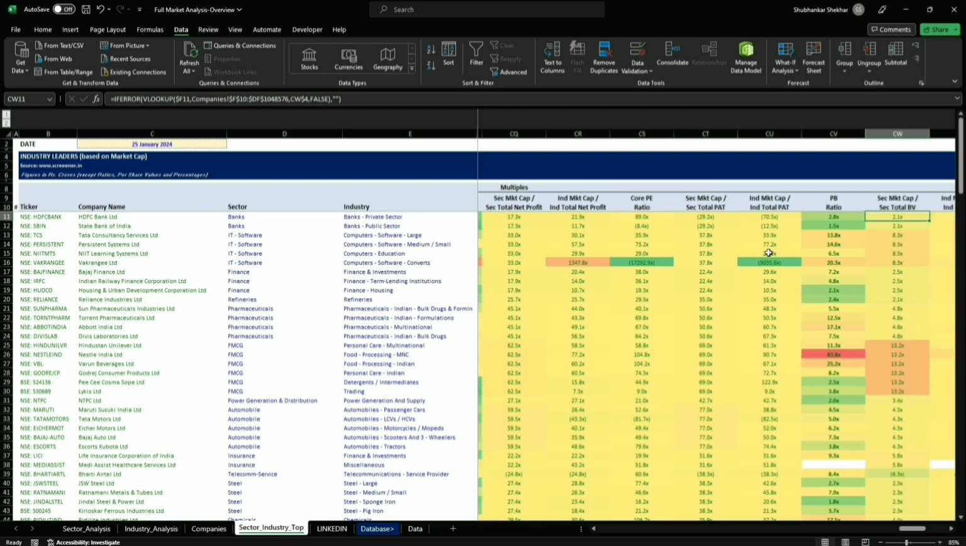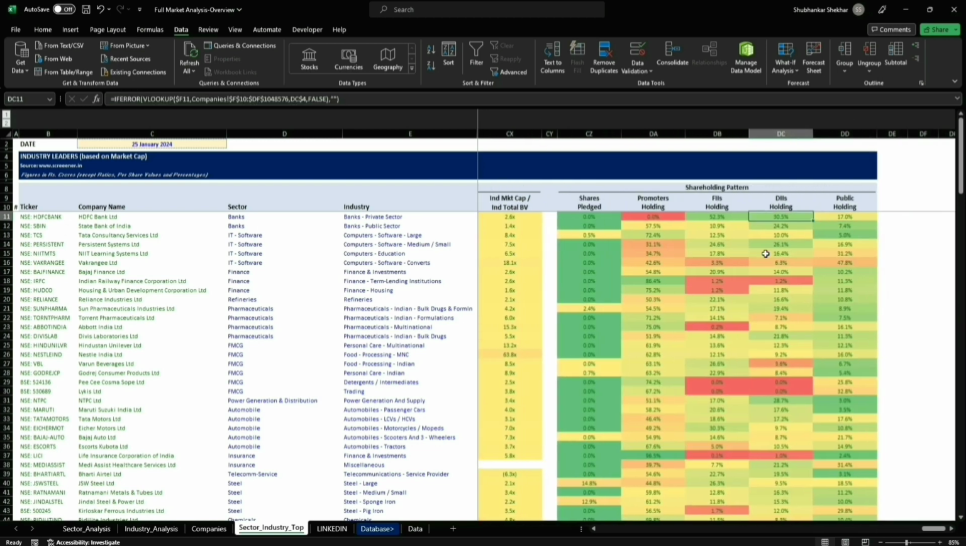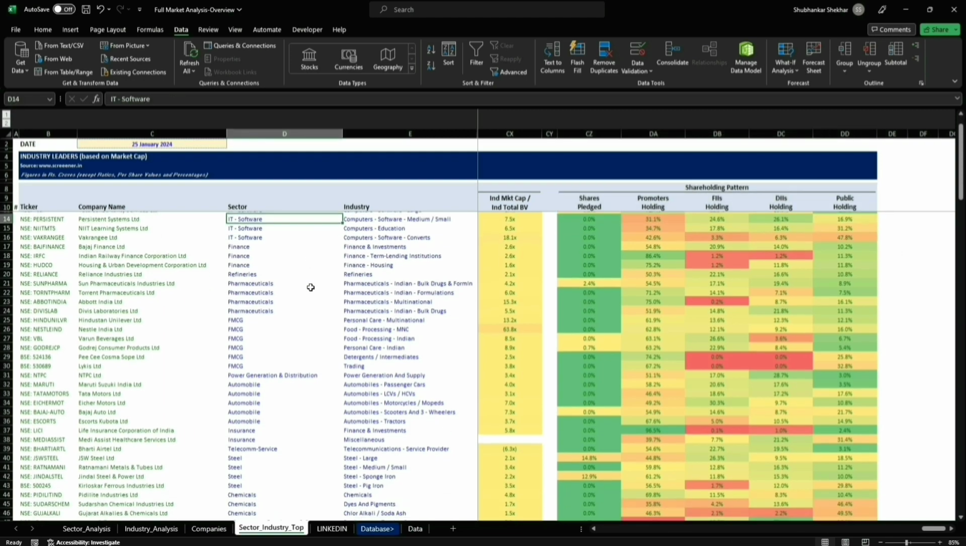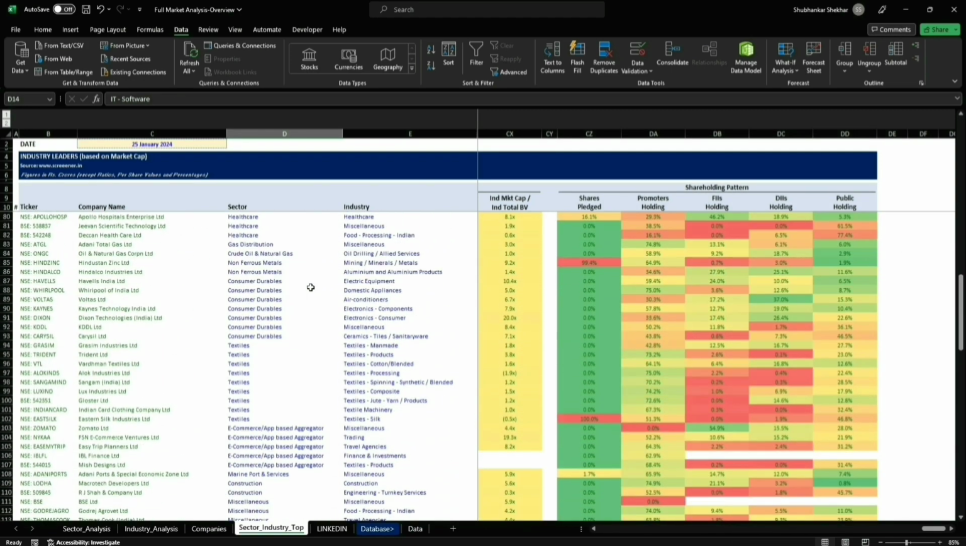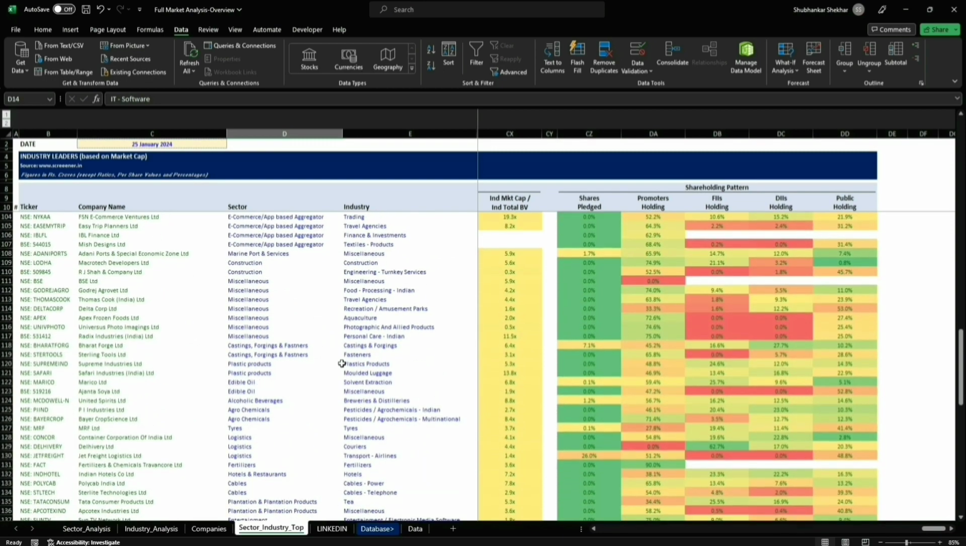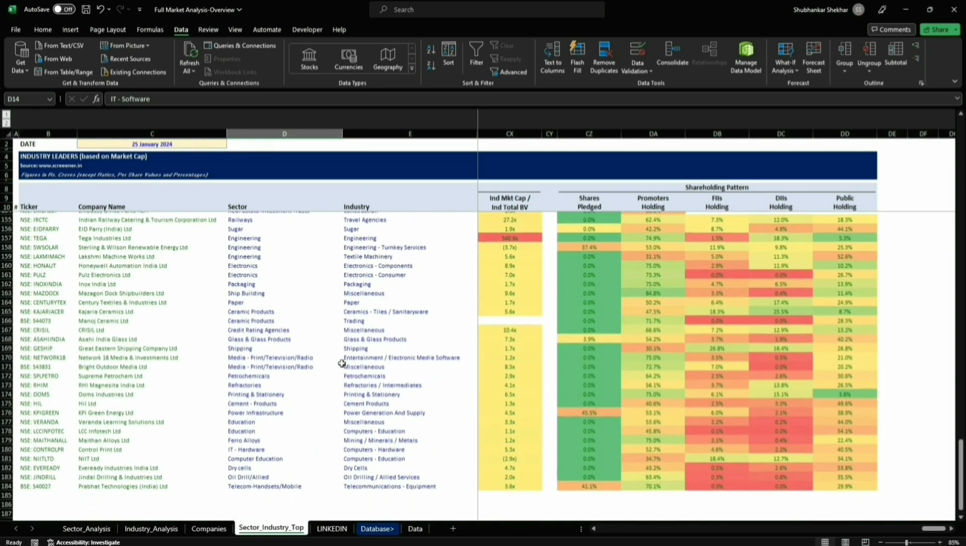So do remember that. And this I did not include in other analysis, but this is here in individual stocks. So this is the list here, the total industries and the top players in terms of market cap. Remember that, right? This is what I'll be sharing on LinkedIn.